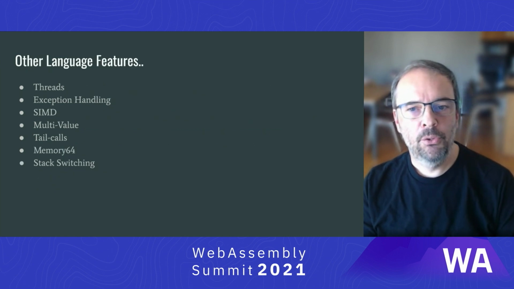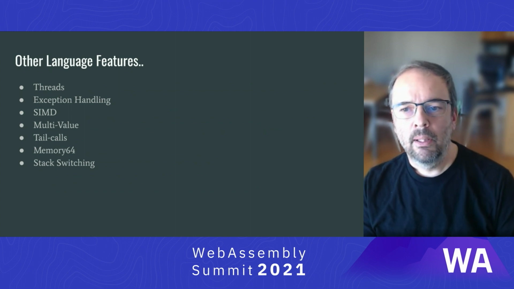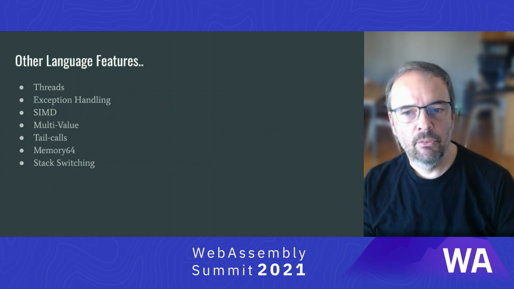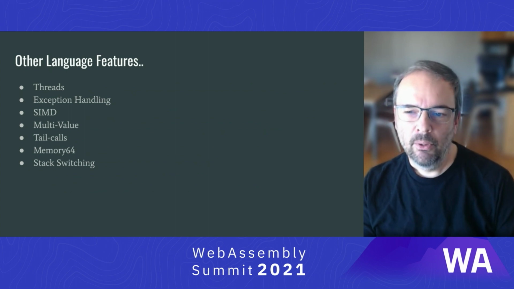There are a lot of other future WASM features that should interest a language implementer, and I'll mention the main ones here briefly. The threads proposal mostly adds a lot of atomic operations for use on linear memory, upon which more high-level synchronization constructs can be built. It is widely supported and should be ready for use. It still does not provide any thread creation primitives. You're relying on JS workers in the background. Exception handling has been implemented for a while, but it has undergone changes in its spec up until recently. Emscripten can emulate exceptions using JS, but they're very slow. So if your language relies on them heavily, you really want the native support.